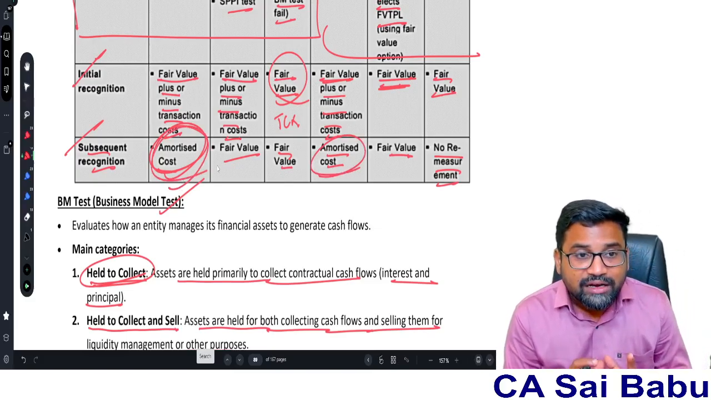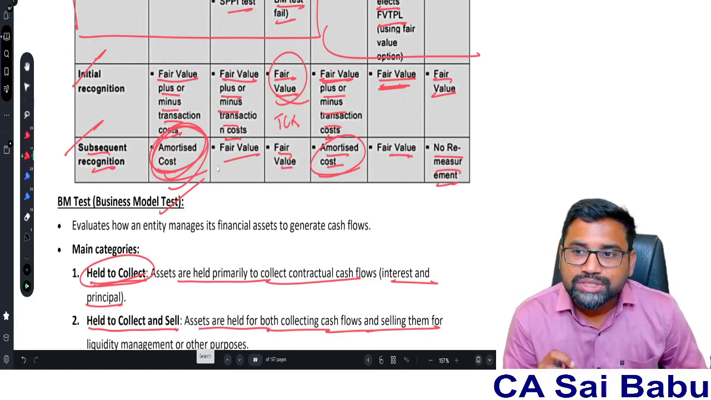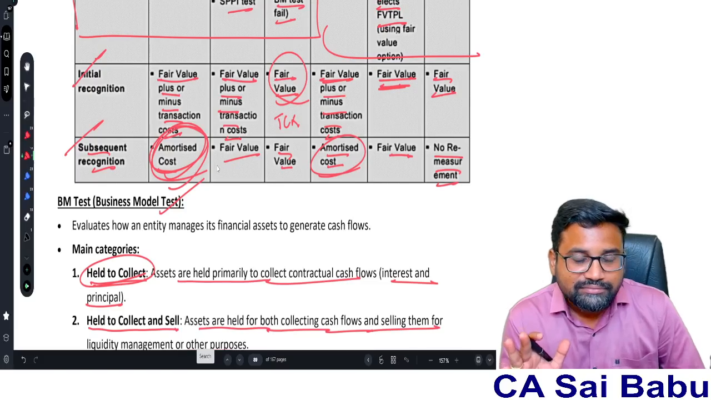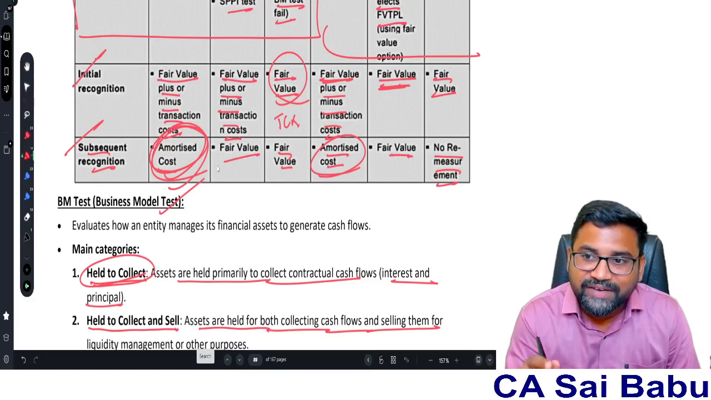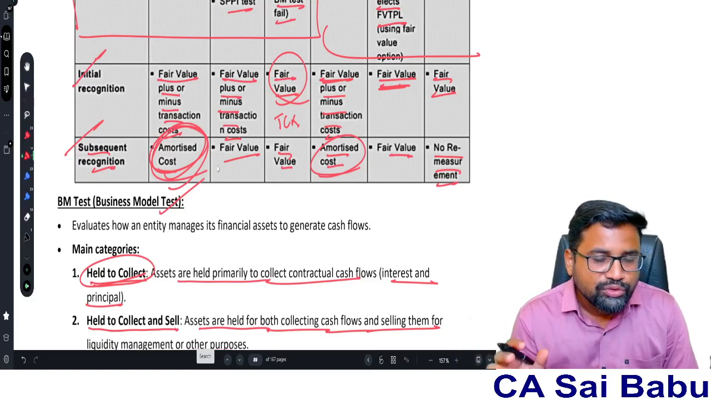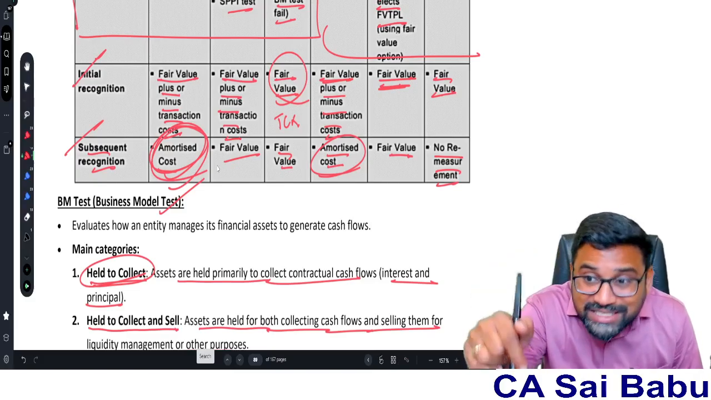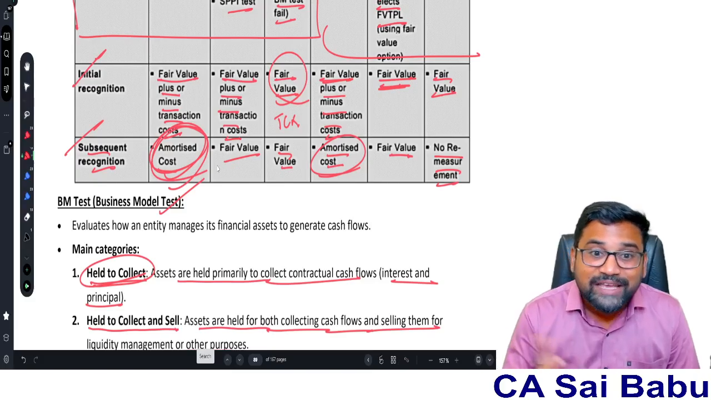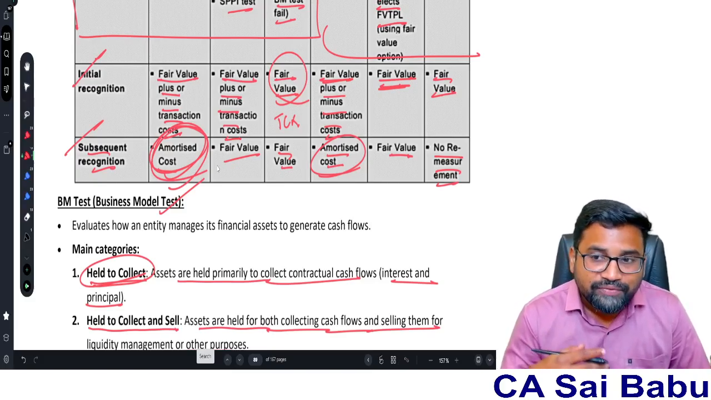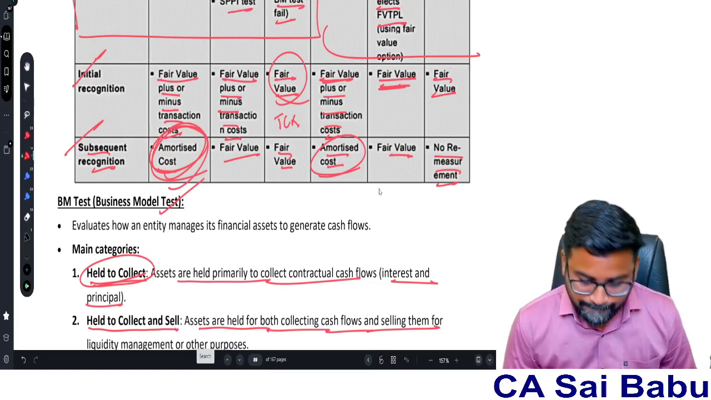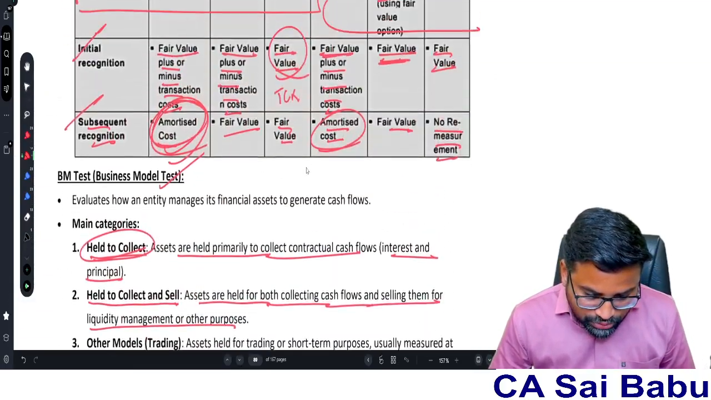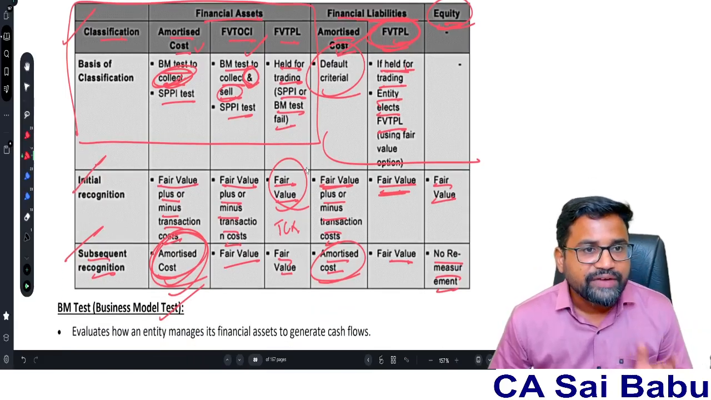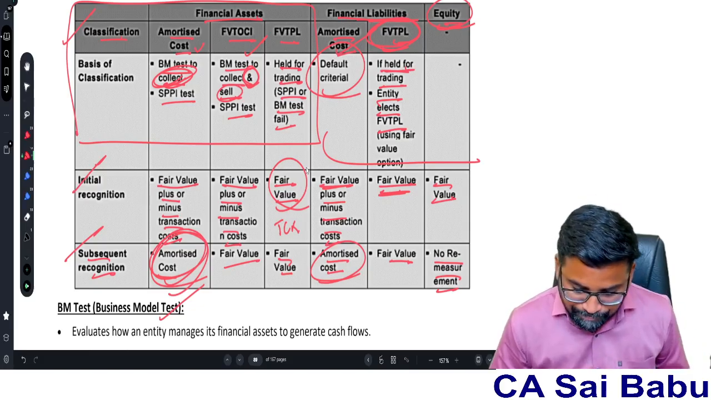So that's why, if you observe, more questions are asked only from the AC model, because for the remaining things they have to mention it. Suppose they ask a question relating to FVTOCI, fair value through other comprehensive income, or FVTPL, they should specify in the question. But amortized cost is the default model. So if nothing is mentioned, you have to follow the amortized cost model. So financial assets classification, financial liabilities classification, initial recognition, subsequent recognition, I have covered.